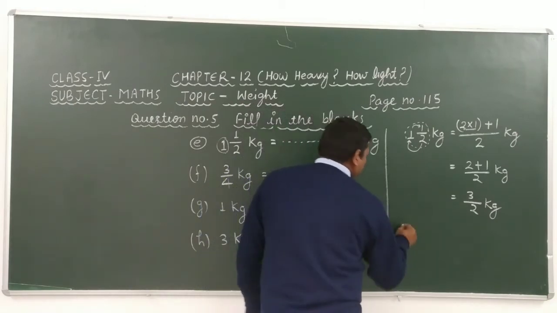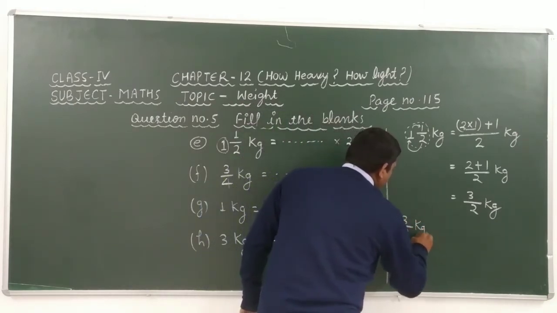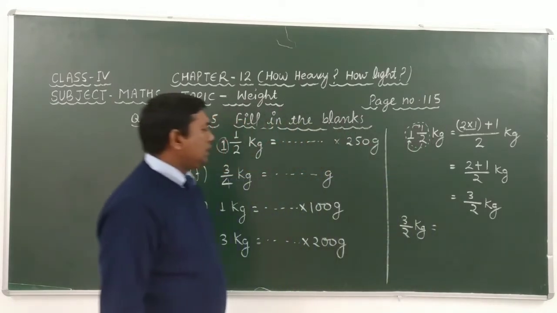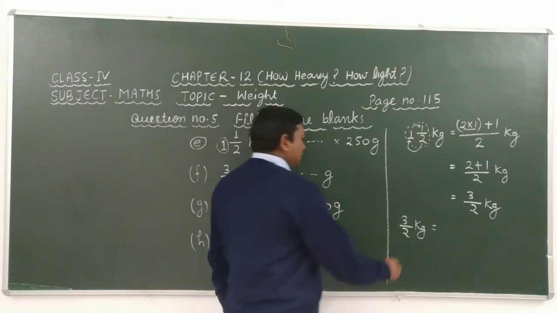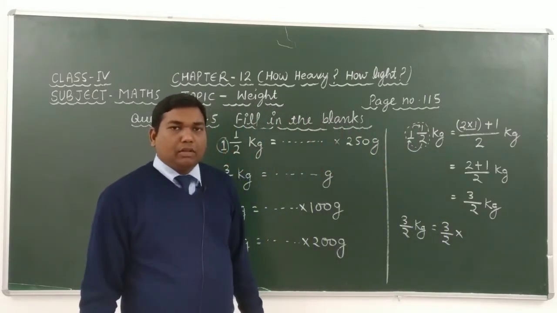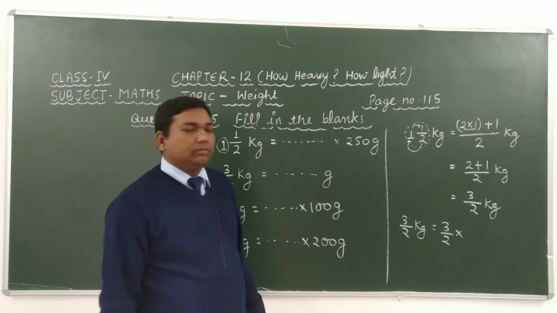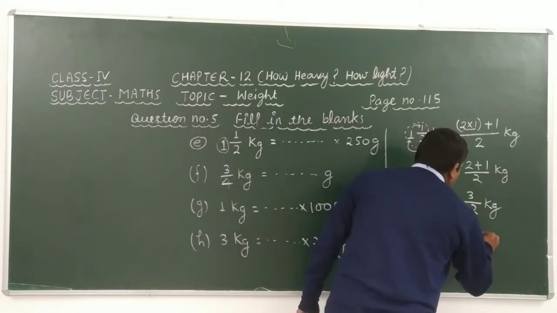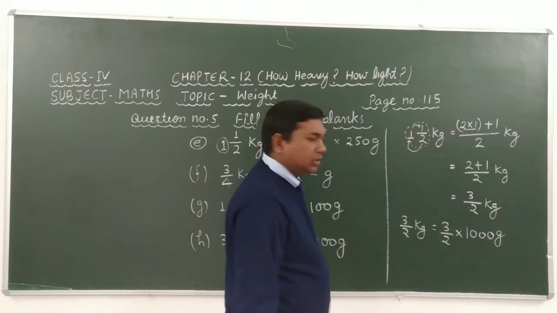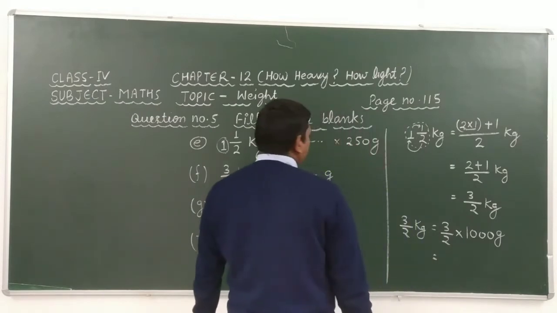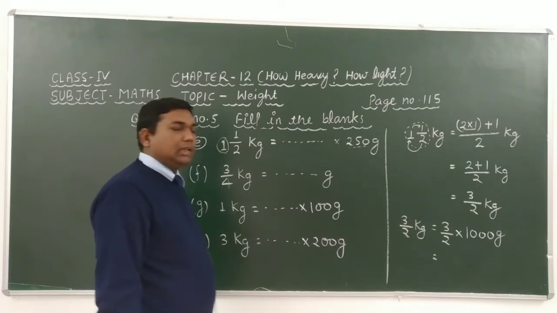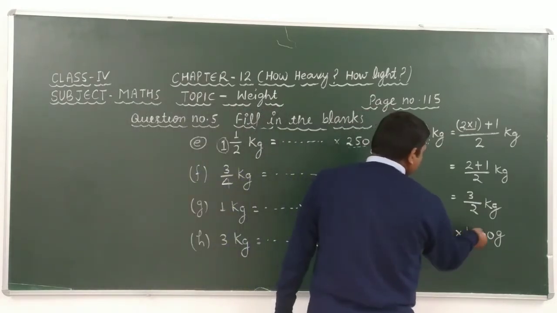Okay, sons. Here it is given that 3/2 kg is equal to how many gram? Look carefully. We know that 3/2 into, if we have to convert kilogram into gram, then we have to multiply by 1000. And here we can write gram. Students, look carefully. Here it is given 250 gram. Firstly, we have to solve this.